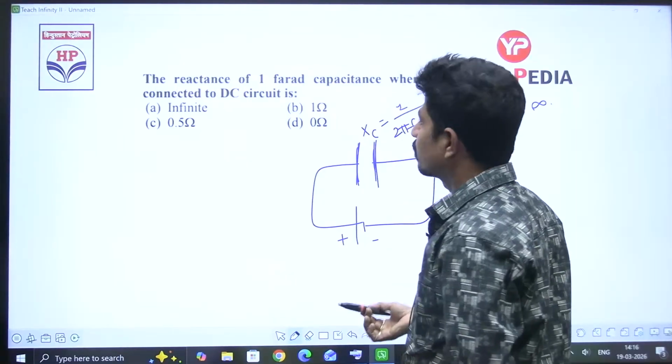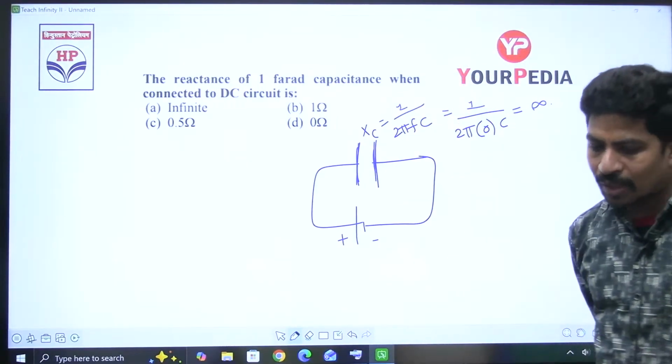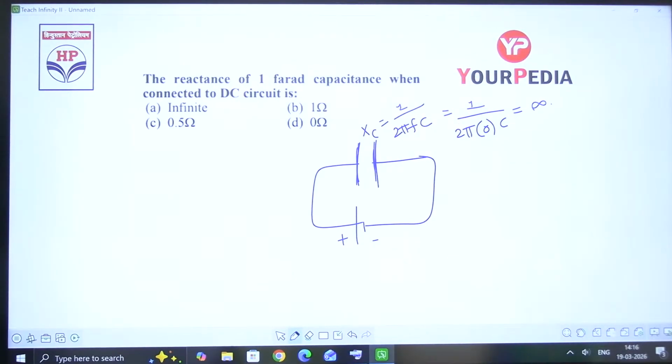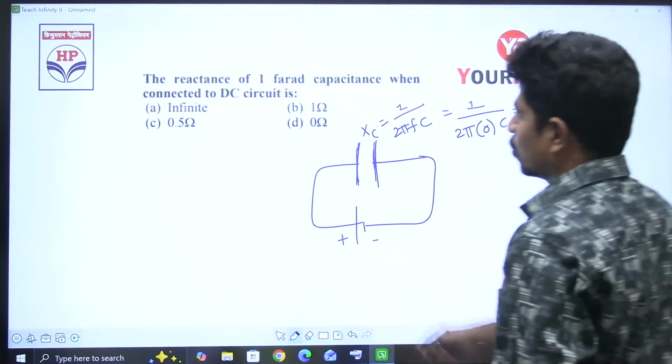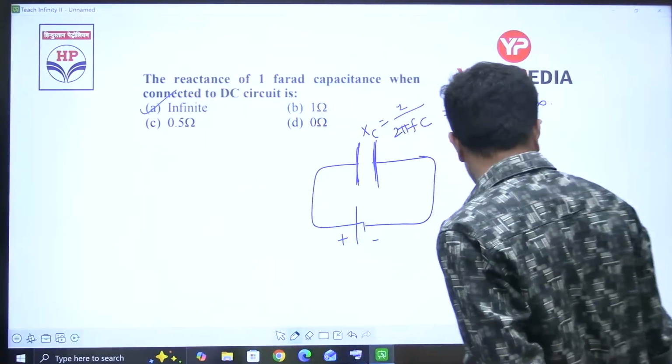For DC, see, you know, one question in the previous papers was given: capacitor blocks DC, whether the statement is correct or not. Yes, the statement is correct. Why? Because for DC, capacitance is going to behave like an open circuit. XC is equal to 1 by 2 pi FC, F is equal to 0, so XC is infinity. It is going to behave like an open circuit. Option is A, right?